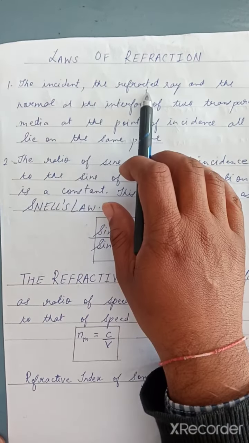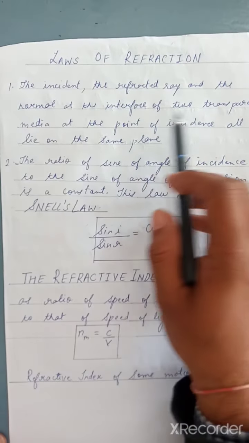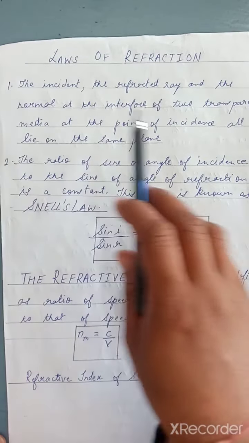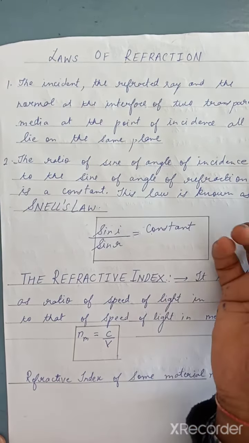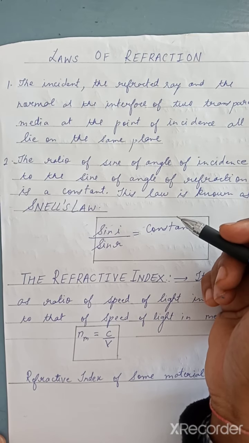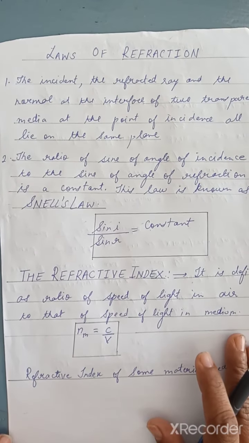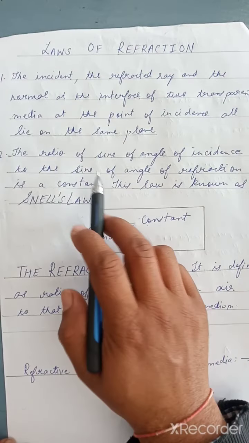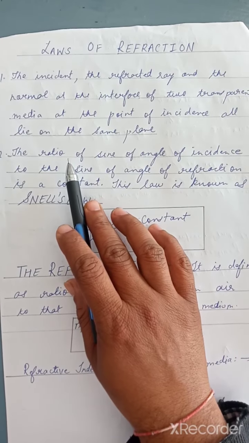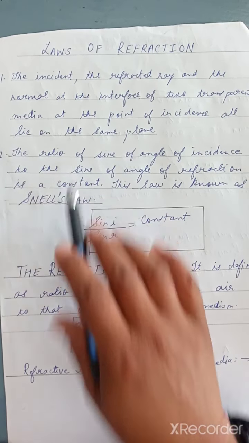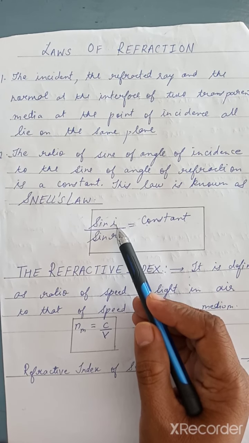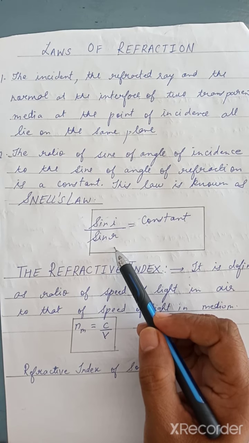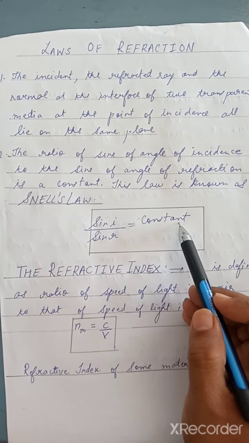The incident ray, refracted ray and the normal at the interface of the two transparent media at the point of incidence all lie on the same plane. As we have seen in the laws of reflection, the incident ray, reflected ray and the normal lie on the same plane. Now next is the important law of refraction: if you find the ratio of the sine of the angle of incidence to the sine of the angle of refraction, we get a constant.